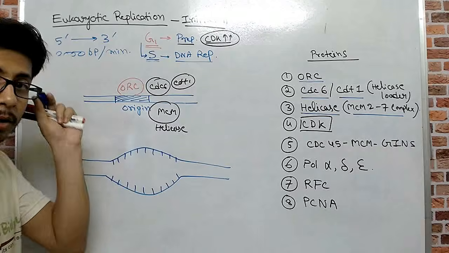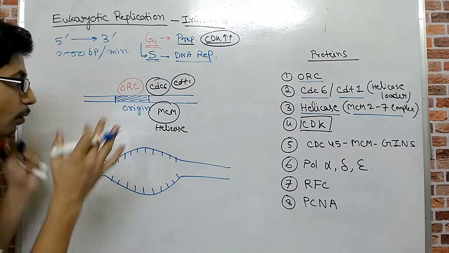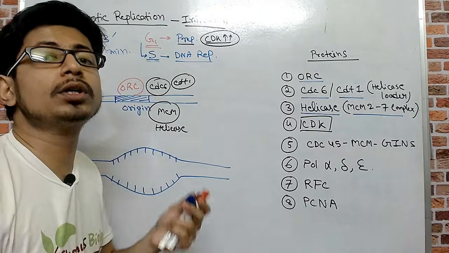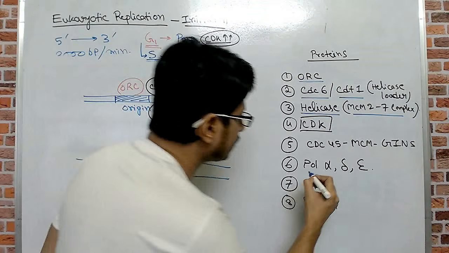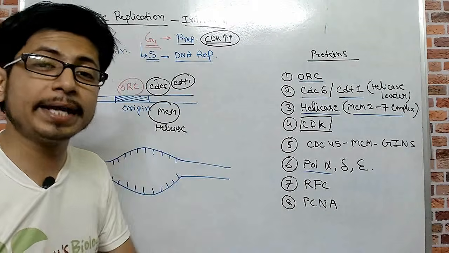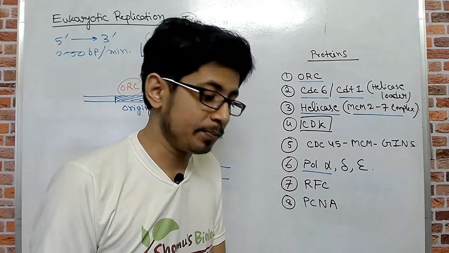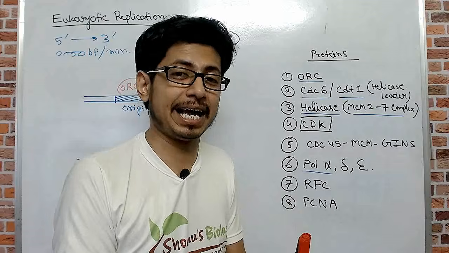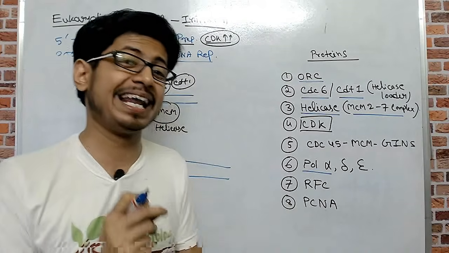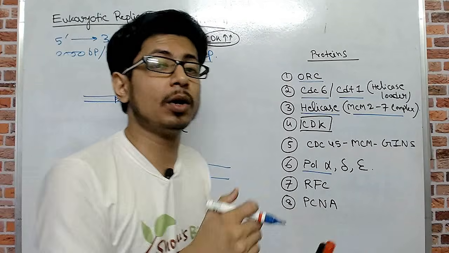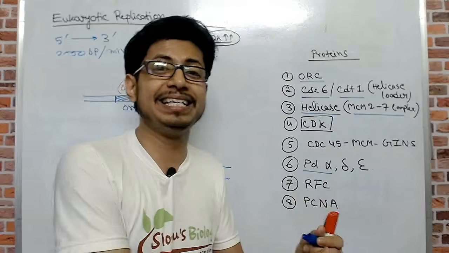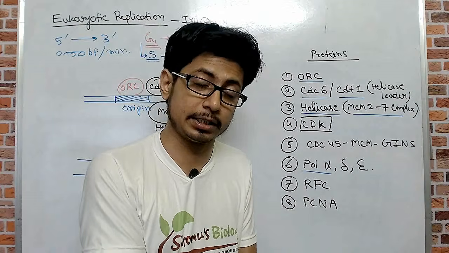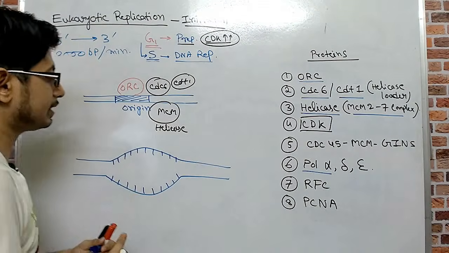Remember, till this point we are talking about the G1 phase. Now once the helicase is loaded, it's time to recruit polymerase. Which polymerase? Polymerase alpha, the eukaryotic DNA polymerase alpha. The eukaryotic DNA polymerase alpha is versatile because it can act as the primase enzyme and add the primer. Not only that, it also initiates and elongates that primer by adding deoxynucleotide sequences, at least till 20 nucleotides.